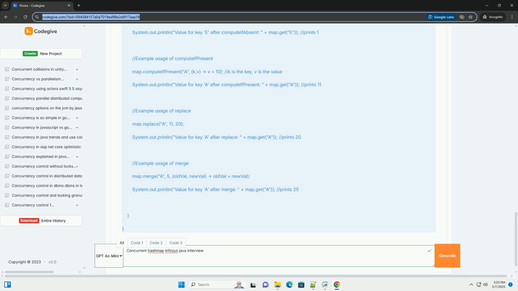Synchronized, or volatile, operations on nodes. The synchronization is handled more efficiently. The first node of each bucket is synchronized during updates. Other nodes in the bucket, within a linked list or tree, might use volatile variables or compare and swap operations for optimistic concurrency. Linked lists or balanced trees.